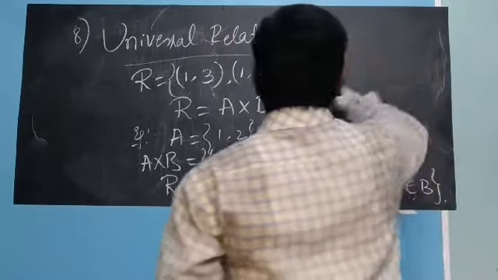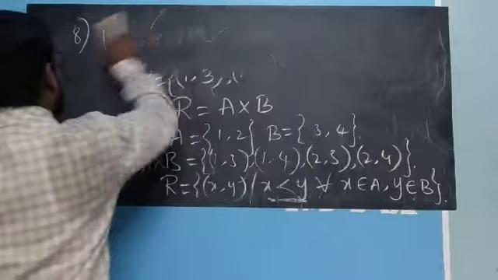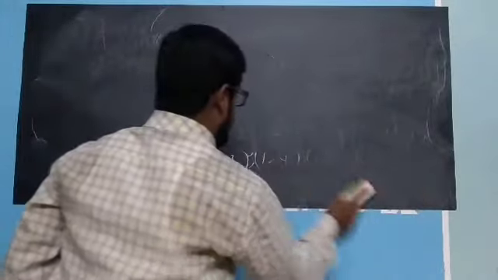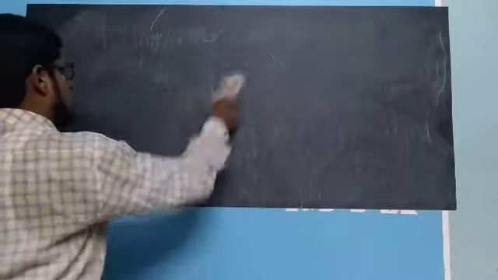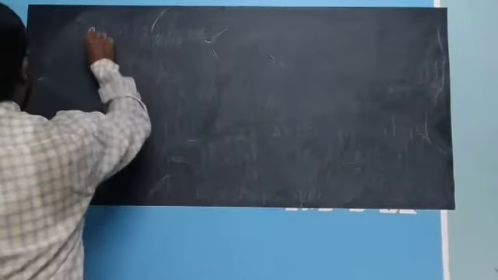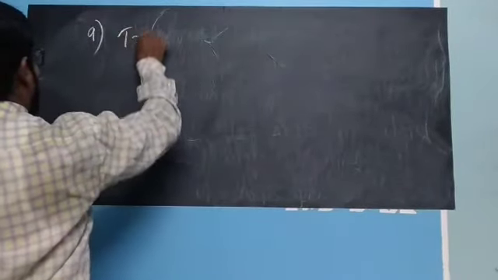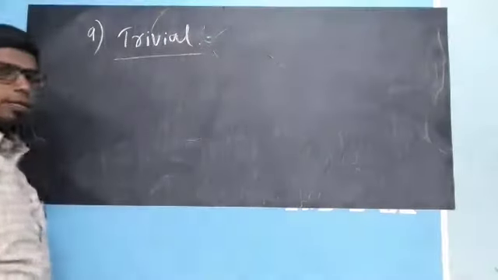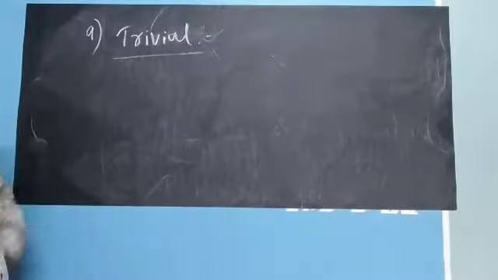Now, the last type of relation is the trivial relation. It is a very simple one.